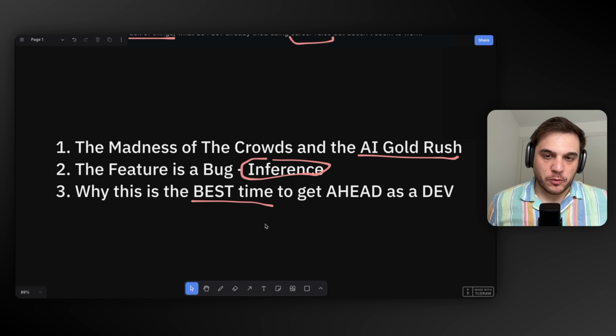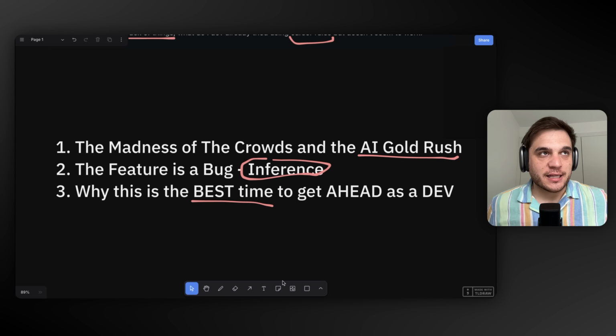What I would tell the developers watching us is we've got to stop expecting social media or the algorithm or Mark Zuckerberg or whoever to make decisions for us, right? Whether you choose to stay in the sector or you choose to branch out because there is no future in software, that's a major life decision. And you cannot leave this to the crowd. The crowd can even be your boss.